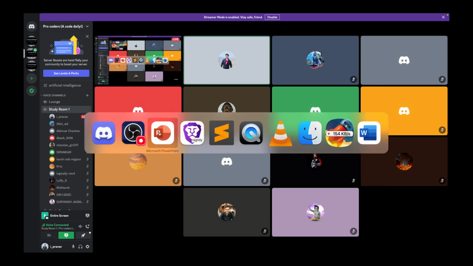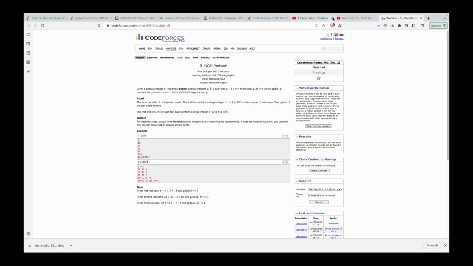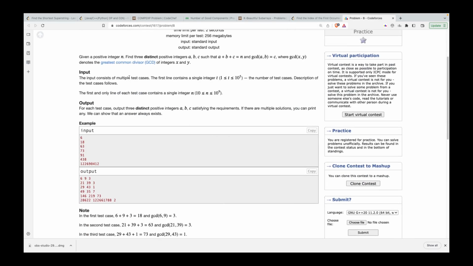So let me get started. We'll directly jump onto the questions then. If everyone has seen the video, let me jump onto the first question, that is problem B. Let's look at the problem. The problem states that given a positive integer n, find distinct positive integers a, b, c such that a plus b plus c is equal to n, right?